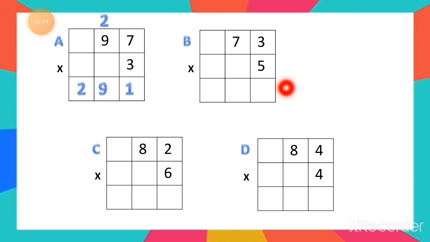Sum number B, 5 threes are. So 5 threes are is equal to 15. So you can write down 5 under the ones column, and 1 will move as a carry forwarded number here. Now 5 sevens are. 5 sevens are 35 plus 1 is equal to 36. So the answer for the question number B is 365. This is the answer.